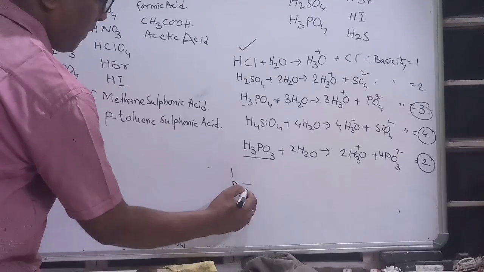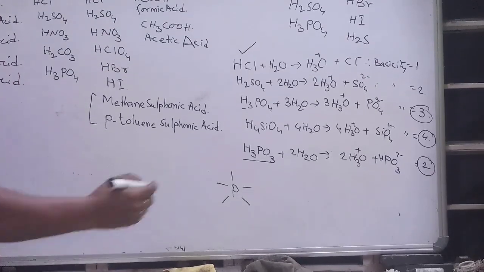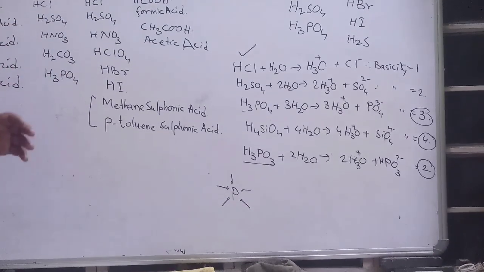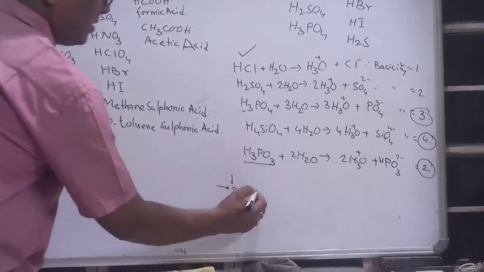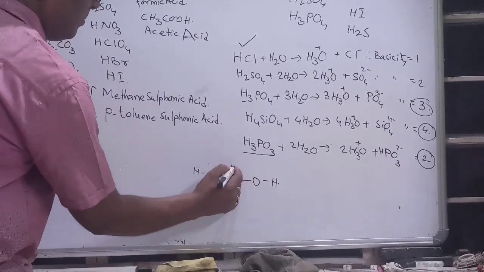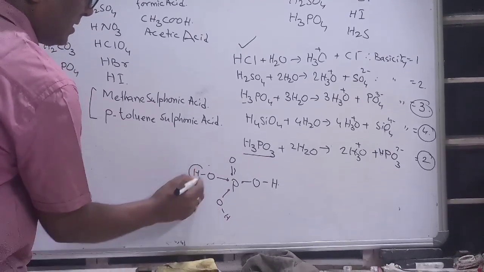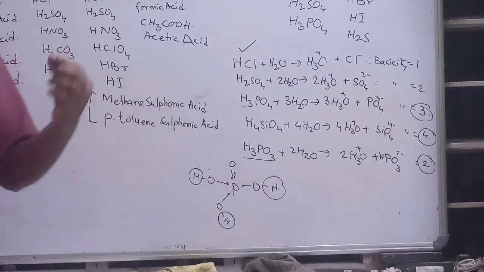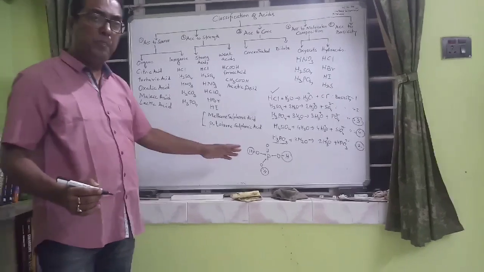Phosphorus has got 5 electrons, and it has to communicate with the number of oxygens present here. And you can see it is forming an oxyhydrogen group, a double bond O, and here again O and H. So these hydrogens are replaceable, because they are attached through a weak bond.